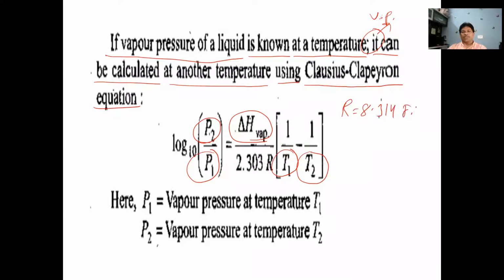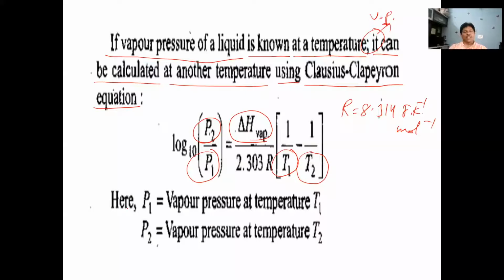8.314 joules per Kelvin per mole. Okay, so P2 is what? Vapor pressure at T2 temperature. P1 is what? Vapor pressure at T1 temperature. And delta H vaporization is what? Enthalpy of vaporization. Is that clear?